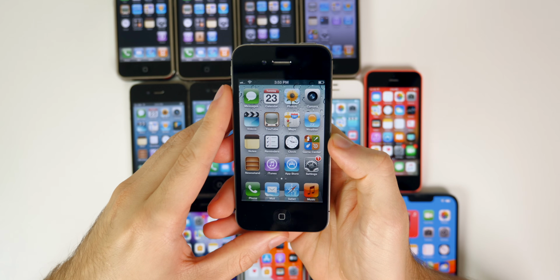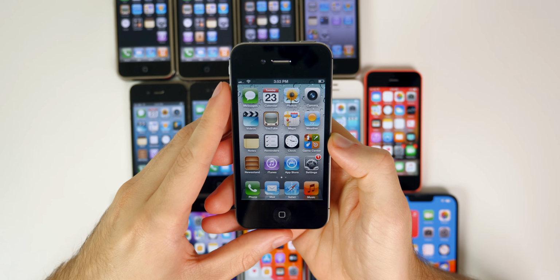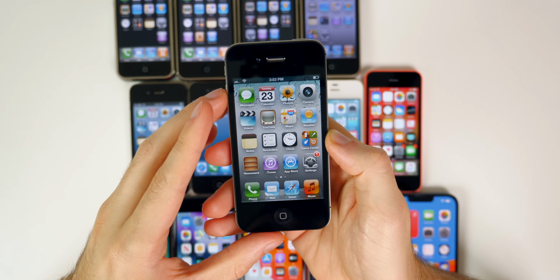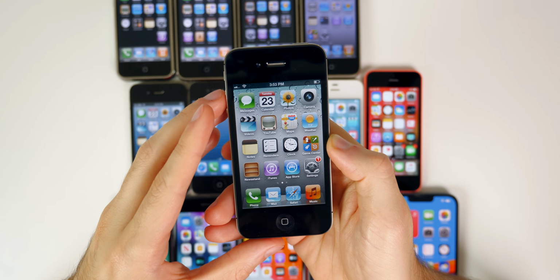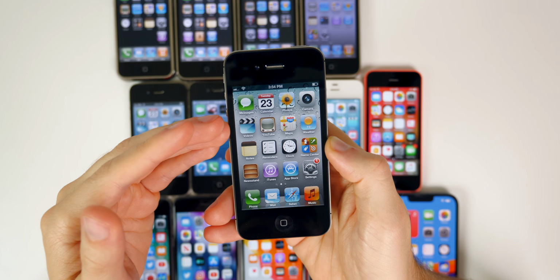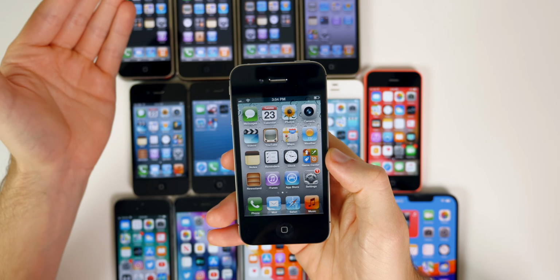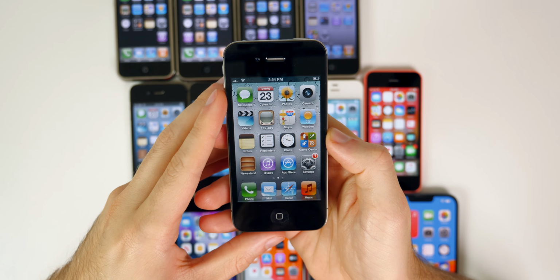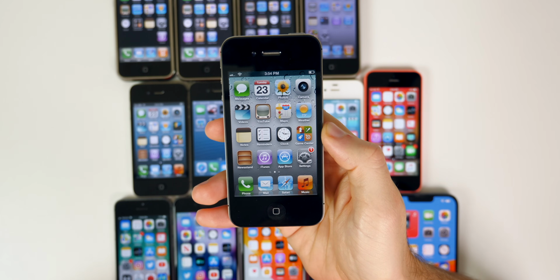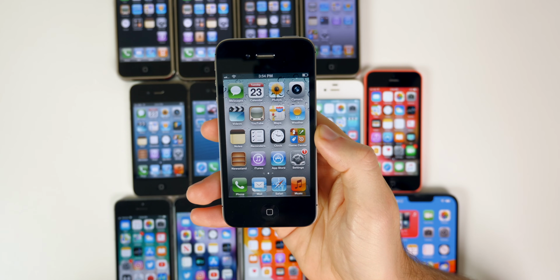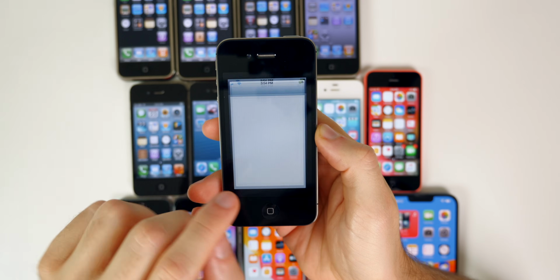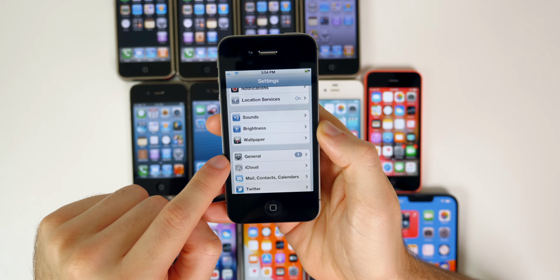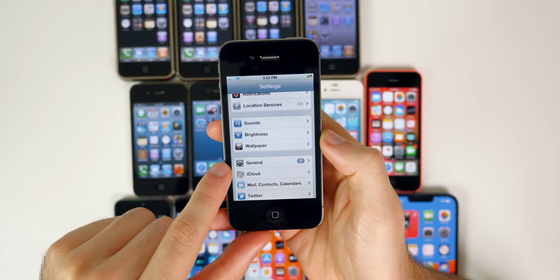And then came iOS 5 in 2011, and this was also a massive update. So this brought iCloud to the iPhone for the first time, and this actually allowed wireless activation. So now, after iOS 5, you would not have to plug in your iPhone and use iTunes to activate it. It would now activate wirelessly, which was extremely convenient. And also, as you can see here, the little 1 on these settings, this was also the introduction of over-the-air software updates. So from iOS 5 on, you would now get software updates from the phone itself instead of having to plug it into iTunes to update your phone.